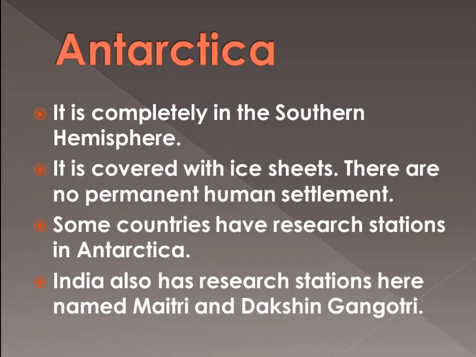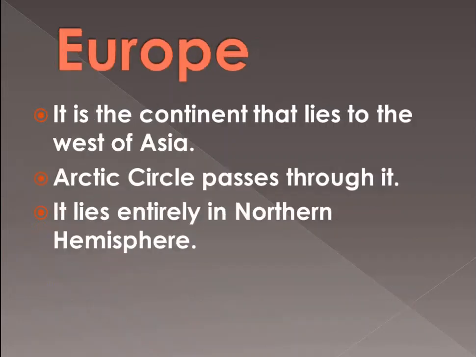Now, the next, the sixth largest, or you can say the second smallest continent, is Europe. It is the continent that lies to the west of Asia. As we talked about, Europe is separated from Asia by the Ural mountains. This Europe lies completely in the northern hemisphere.